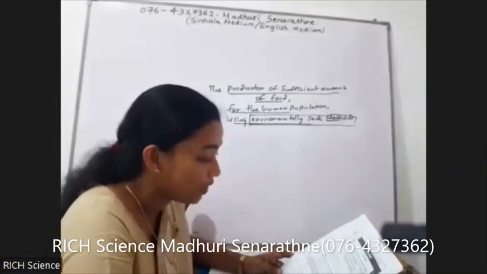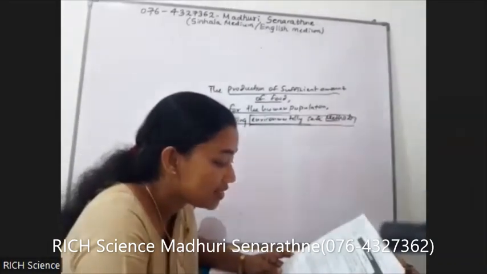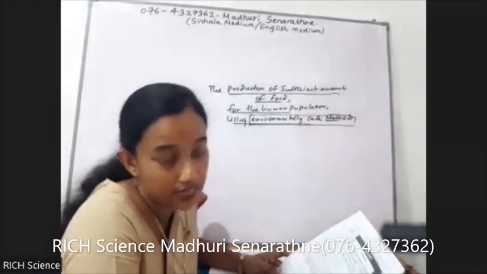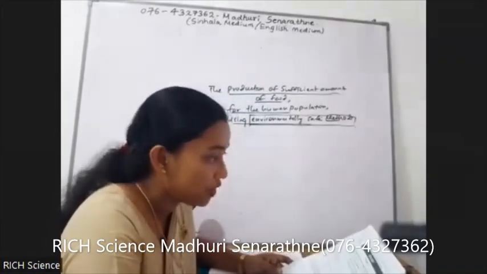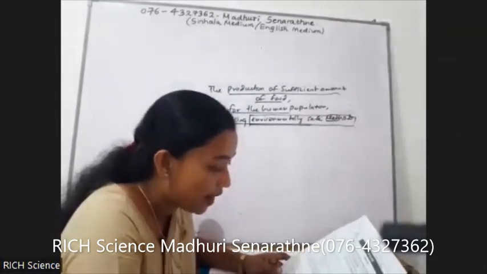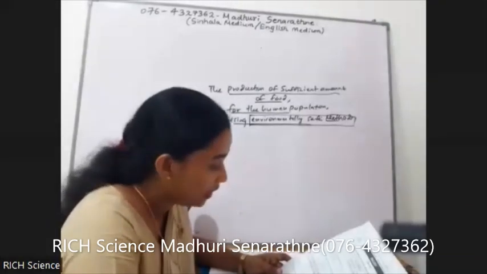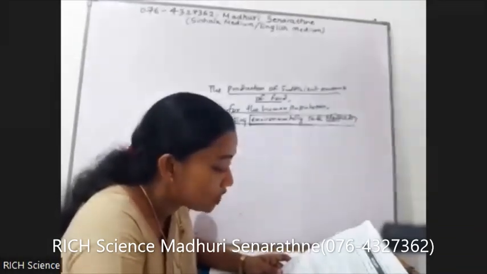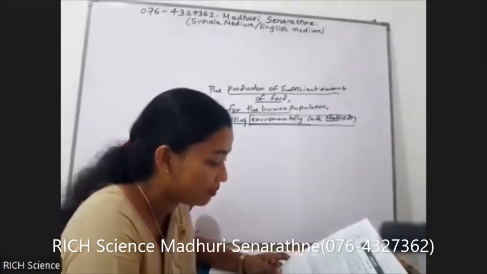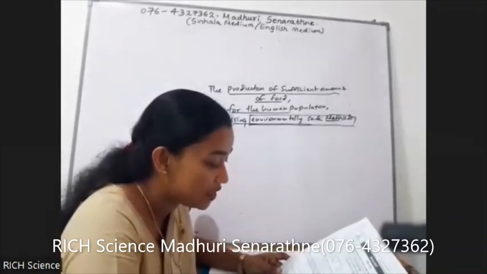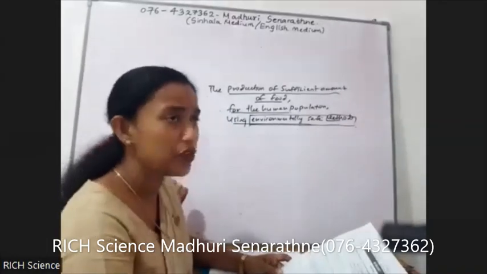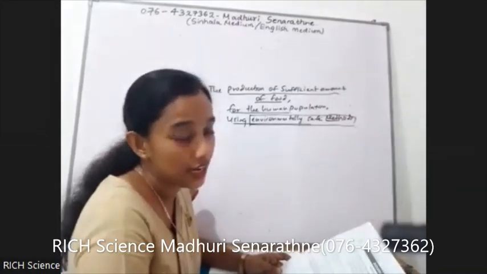The second point, production of disease-resistant plant and animal varieties. Third one, improve the post-harvest technology methods. What do you mean by post-harvest technology?